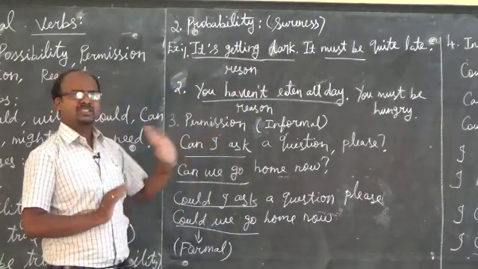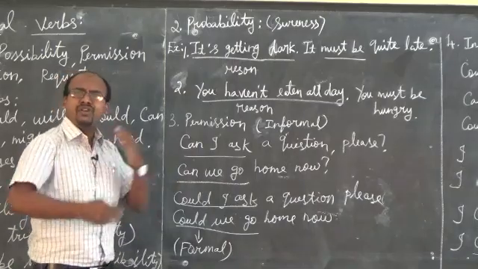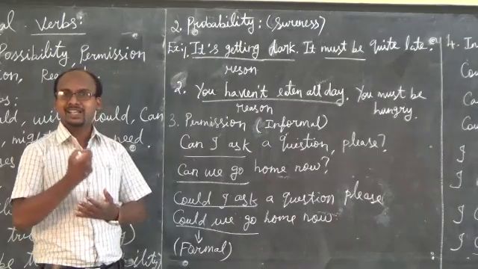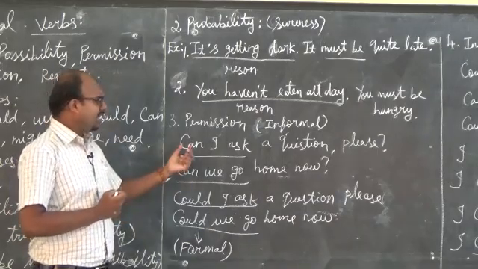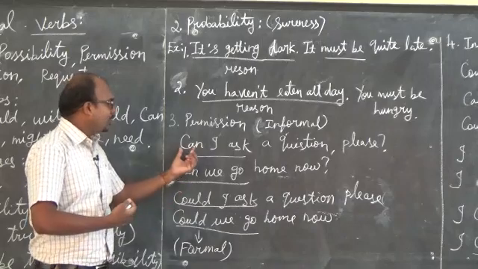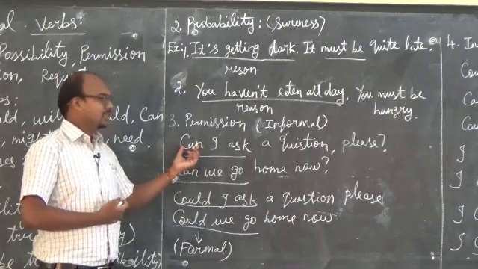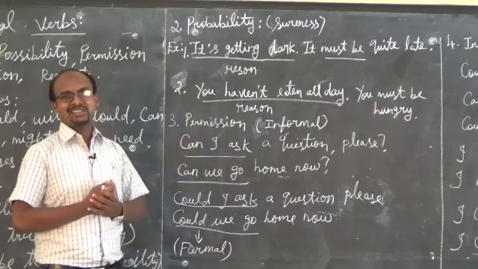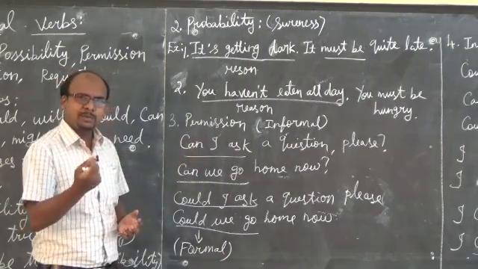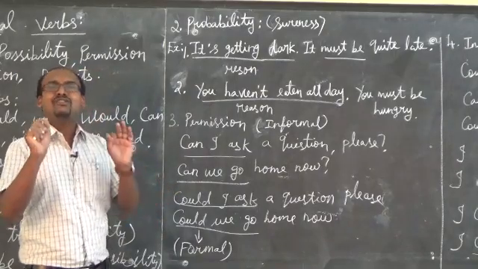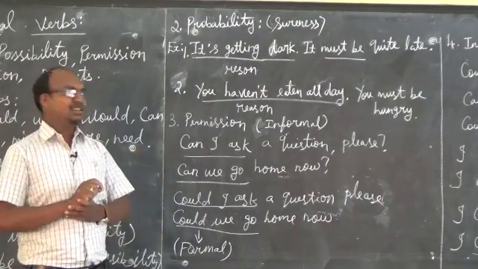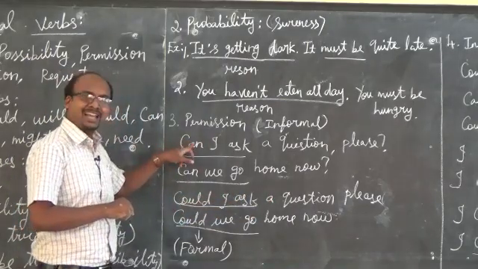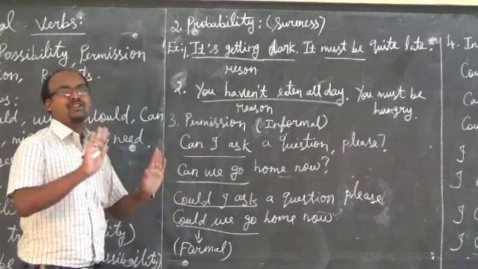Next one, permission. Often we use this: Can I ask a question please? My dear children, when you want to ask permission, you can use this modal auxiliary, can. But this is not a formal way of asking. Can I ask a question please? That is okay, but that is not a formal way. Which one is the formal way? Could I ask a question please? Instead of can, if you use could, that is the formal way.